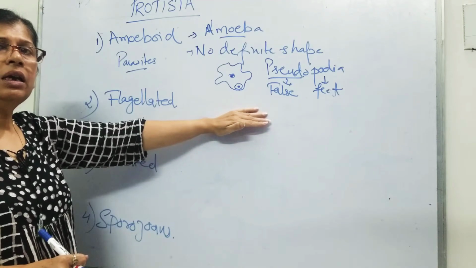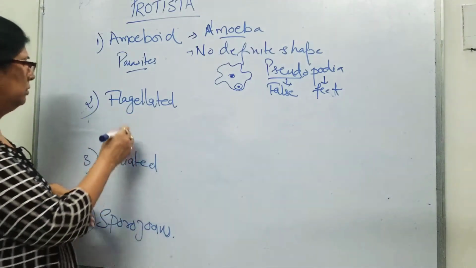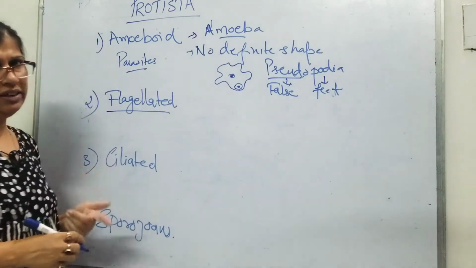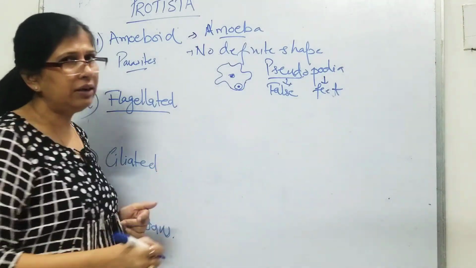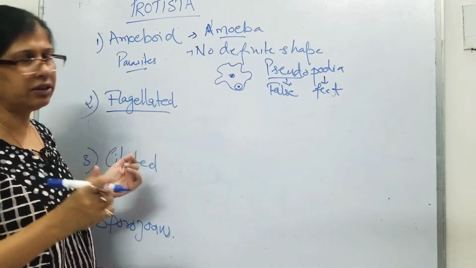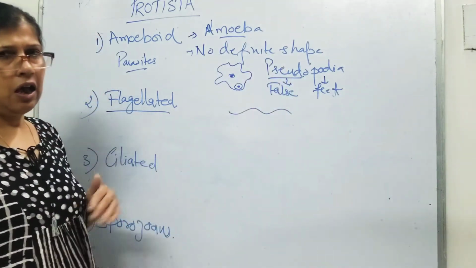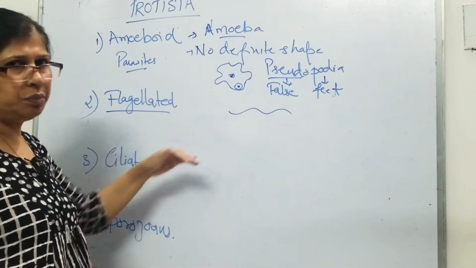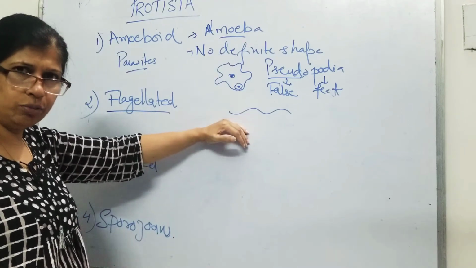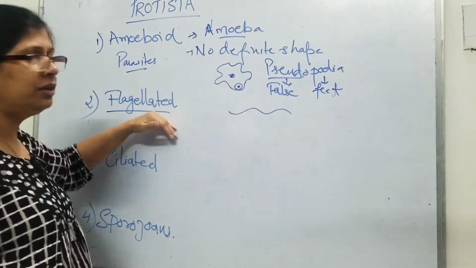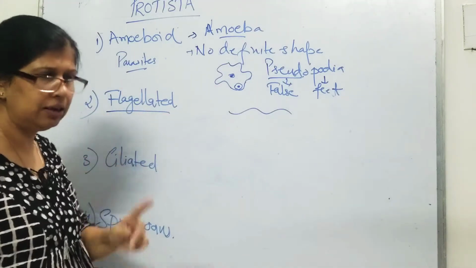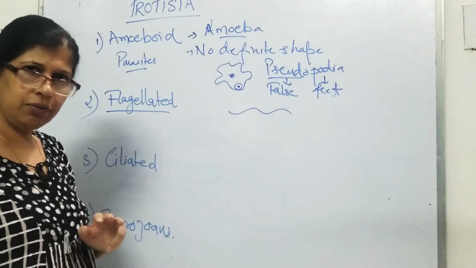Now next we come to flagellated. We have already seen what a flagella is. We will look at a detailed structure of flagella a little later. Flagella is something like this, a whip-like structure present in an organism to make it move. Flagellated means unicellular eukaryotes which have flagella.